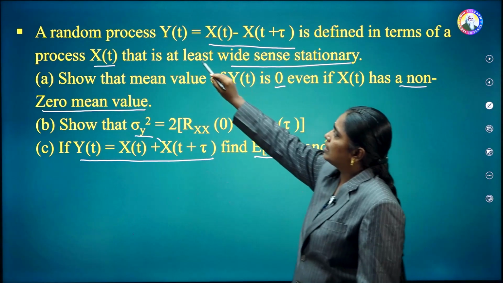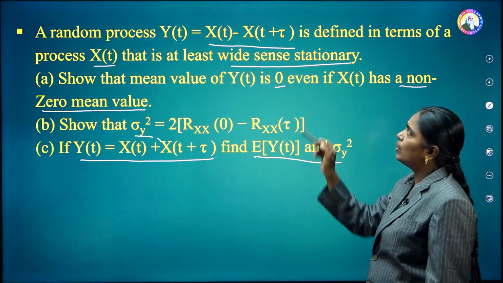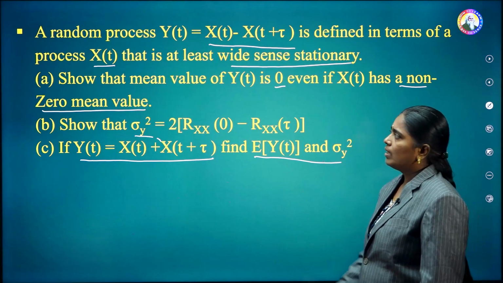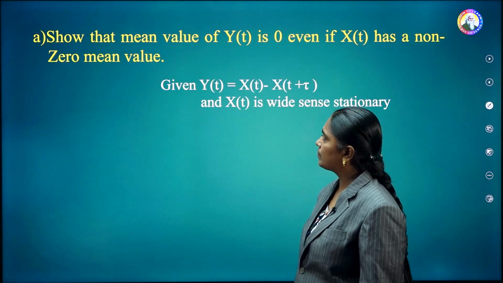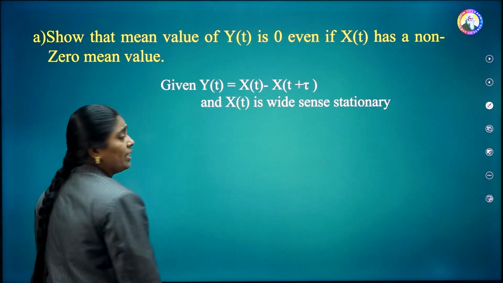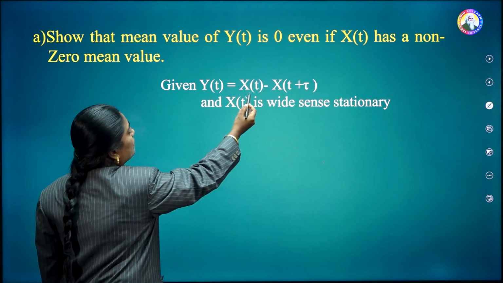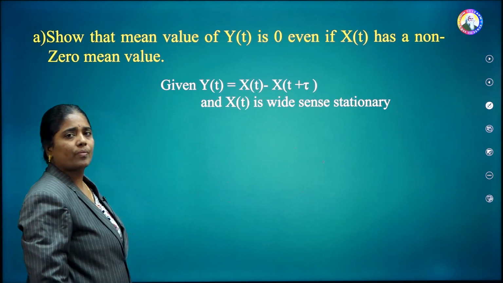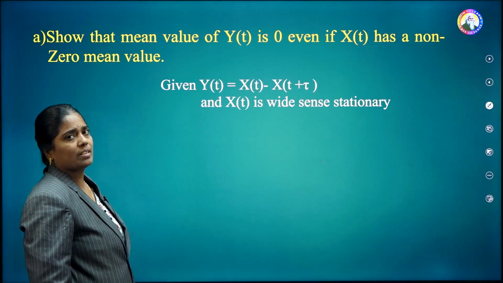Let us see. In the first case, they have given this expression, and x of t is nothing but wide sense stationary. Now we have to solve question A. Let us see here. First write the given data. Y of t is equal to x of t minus x of t plus tau, and x of t is WSS, that means wide sense stationary.